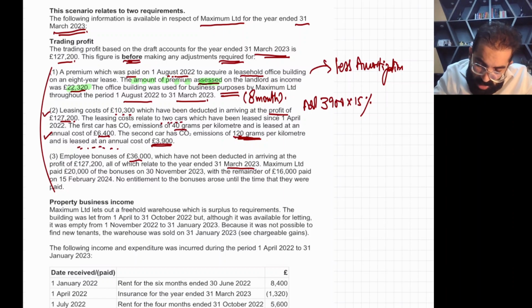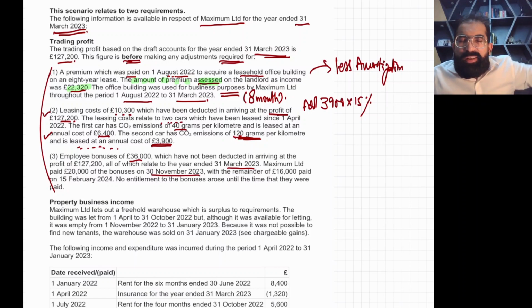So all of which relate to the year ended 31st March 23. Maximum limited paid 20,000 of the bonus on 30th November 23. Yes, perfect. Your accounting period is ending on 31st March 23, and you are paying the first 20,000 bonus on 30th November 23, which means after 8 months, within the 9 months range.